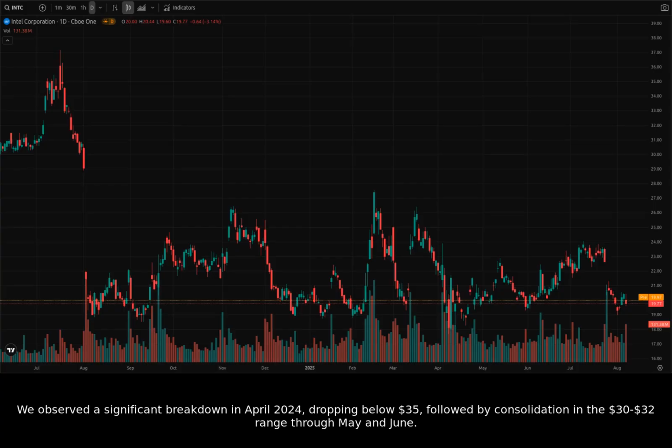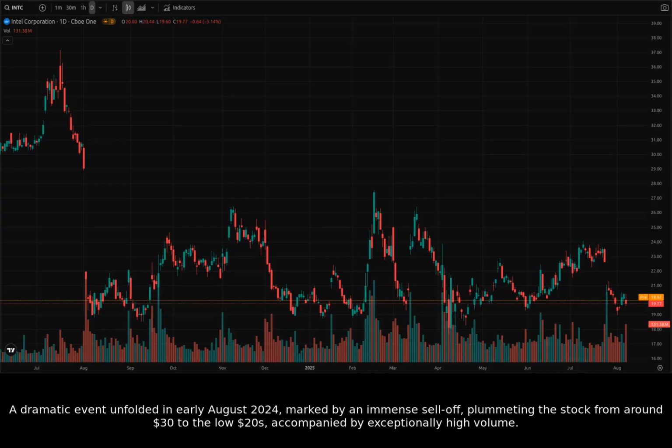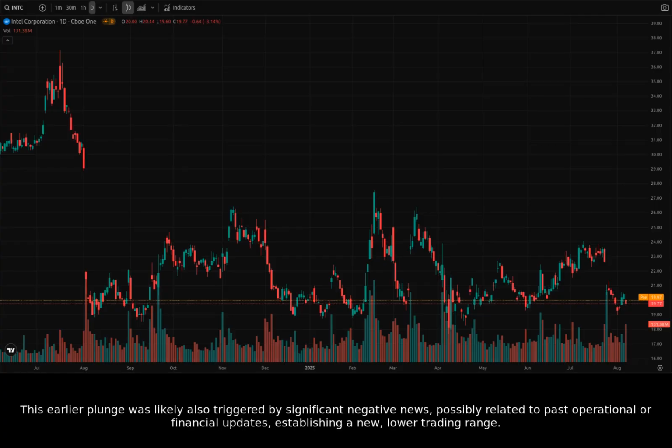through May and June. A dramatic event unfolded in early August 2024, marked by an immense sell-off, plummeting the stock from around $30 to the low $20s, accompanied by exceptionally high volume. This earlier plunge was likely also triggered by significant negative news, possibly related to past operational or financial updates, establishing a new, lower trading range.